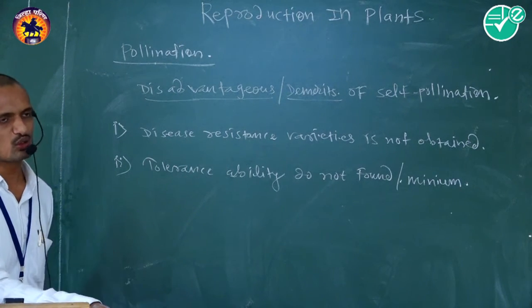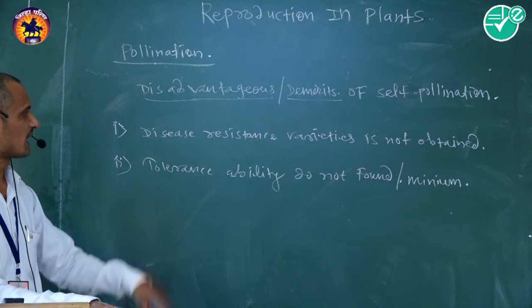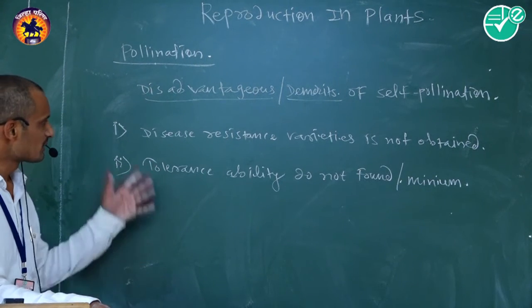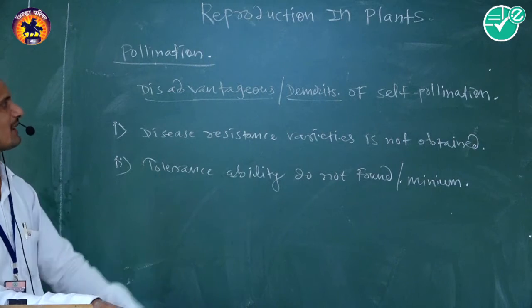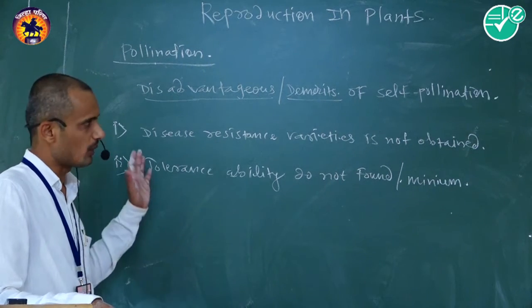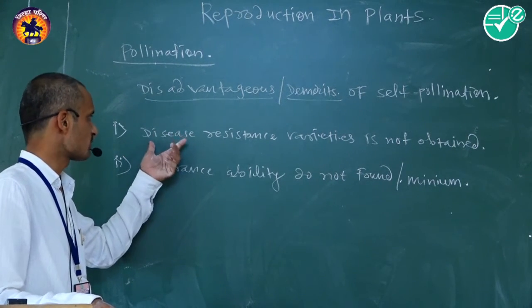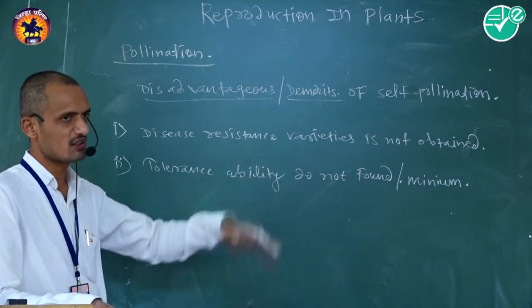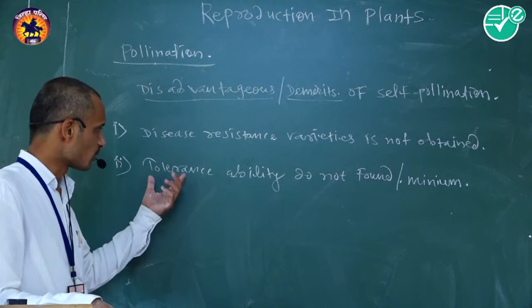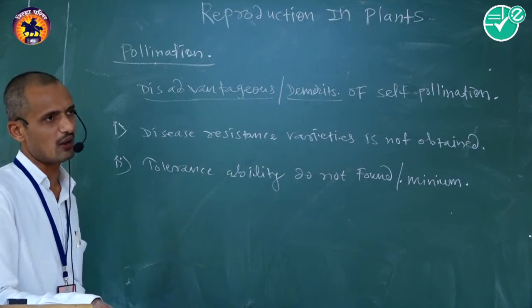Tolerance ability is not found in these varieties. Those are two main demerits of self-pollination. First, disease resistant varieties are not obtained. Second, tolerance ability is not found.